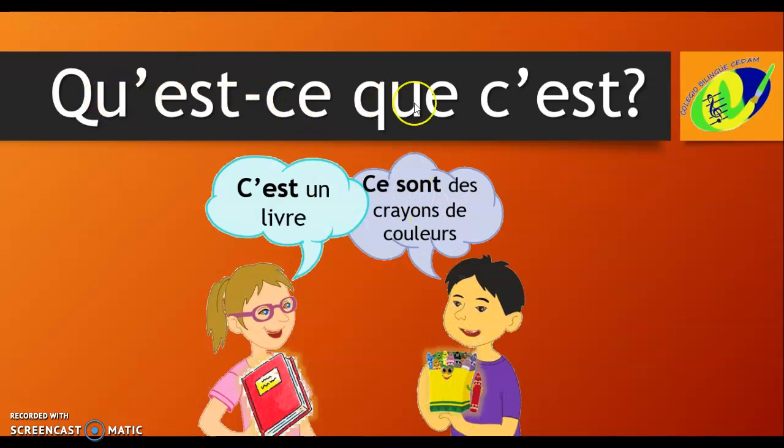So we have the question. Qu'est-ce que c'est? And the possible answers. C'est, if the object that you are going to say is singular. Or ce sont, if the object is going to be plural. Livre is singular, so we use c'est. Crayons is plural, so we use ce sont. C'est un livre, masculine and singular. Ce sont des crayons de couleur, plural.